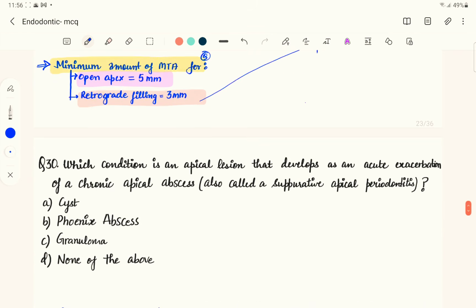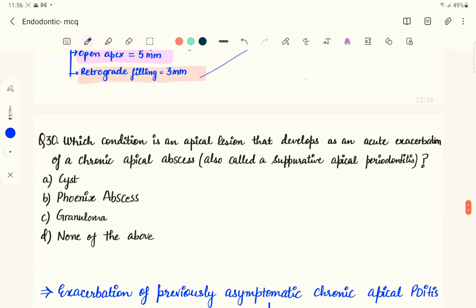So coming to the next question, which condition is an apical lesion that develops as an acute exacerbation of chronic apical abscess, also known as suppurative apical periodontitis? So it is talking about which condition is an apical lesion which develops as an acute exacerbation.